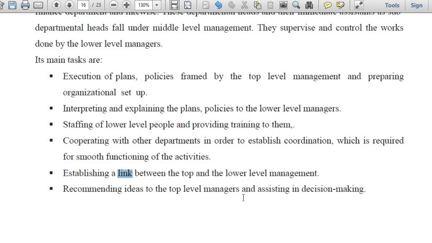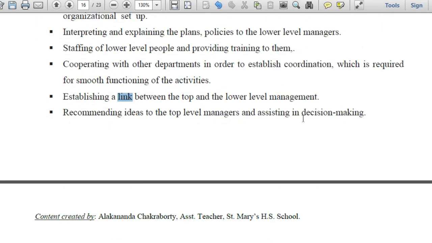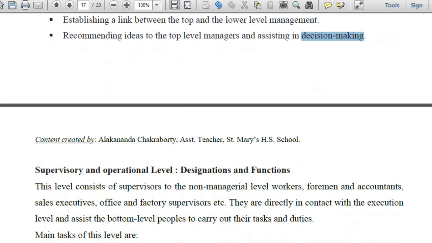Recommending ideas to the top level managers and assisting in their decision making. Top level managers will take decisions, and I told you decision making is the authority mainly vested with the top level management. If the top level management decides that the middle level manager should guide or help us or provide us with some information while making the master plans, master policies and strategies for the whole organization, then definitely the middle level managers will be given the right to recommend some ideas and proposals to the top level management, and that will help the top level managers make the decision. So assisting the top level is also one of the functions of the middle level managers.